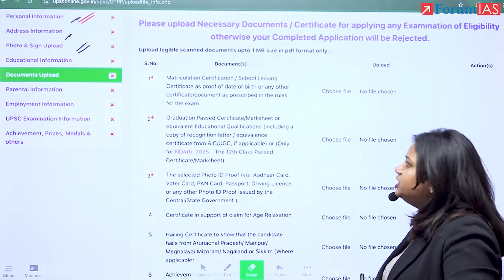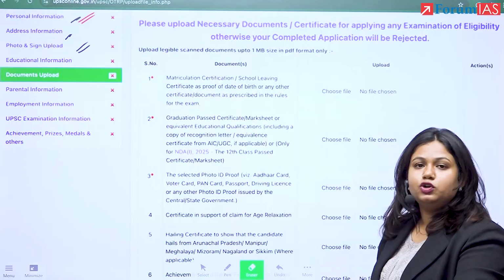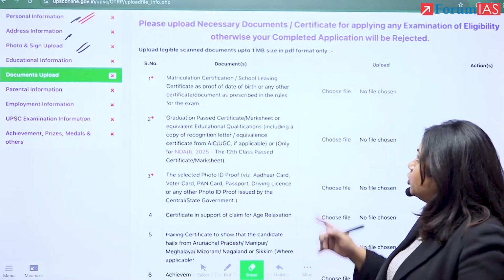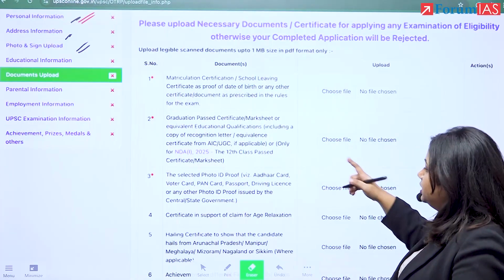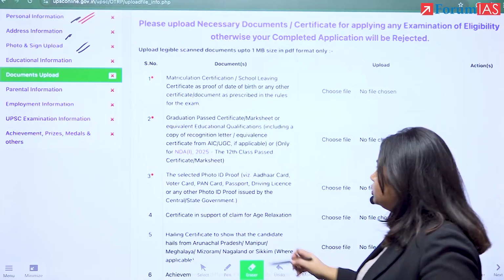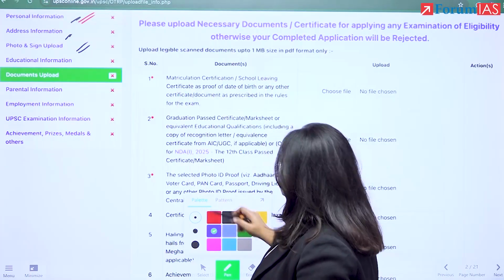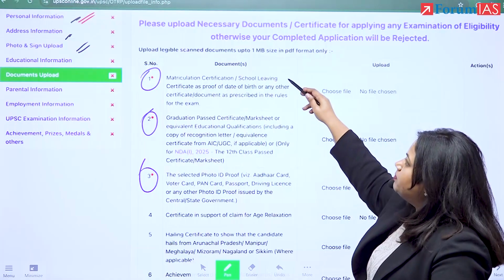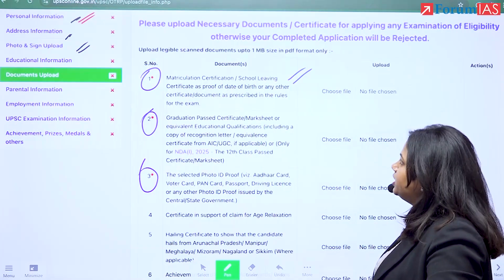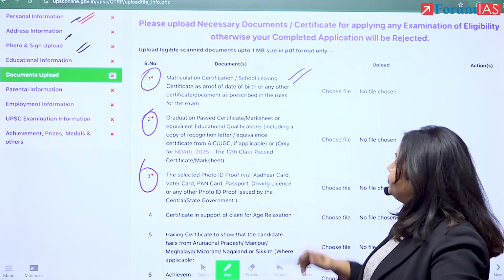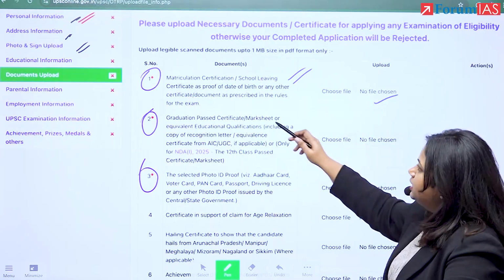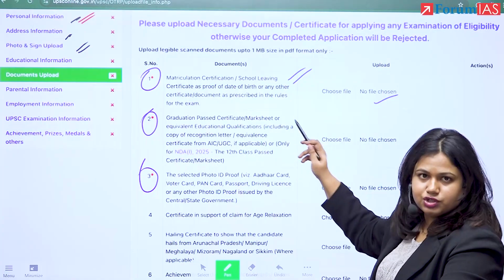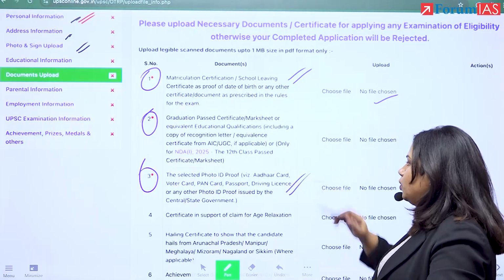Now, another thing that students are concerned about is the documents and the verification and upload that has been asked for. Let's see the ones which are essential. The ones which have a star next to them are the essential documents, which are your matriculation school leaving certificate, the proof of date of birth that is required, which you must upload, your graduation certificate, the qualifications for your college, and your photo ID proof.